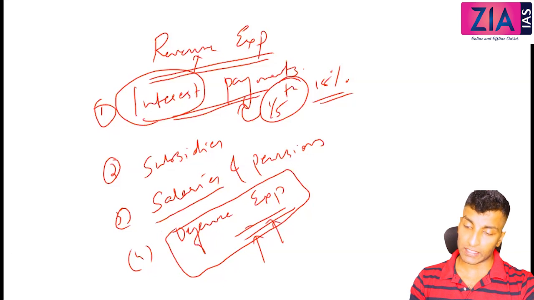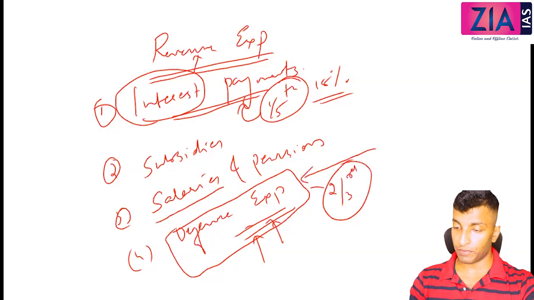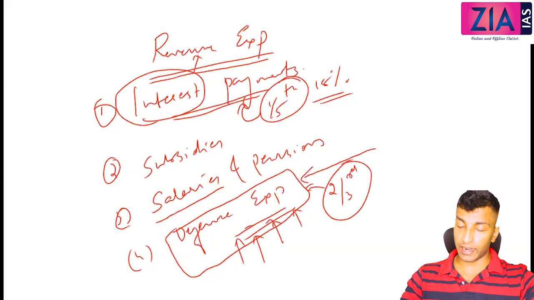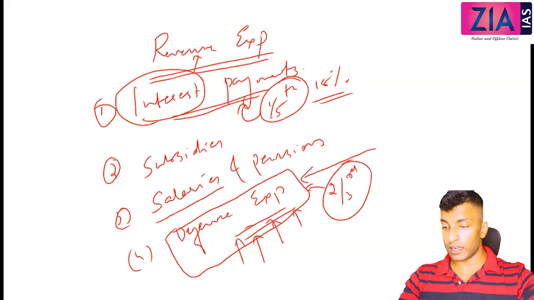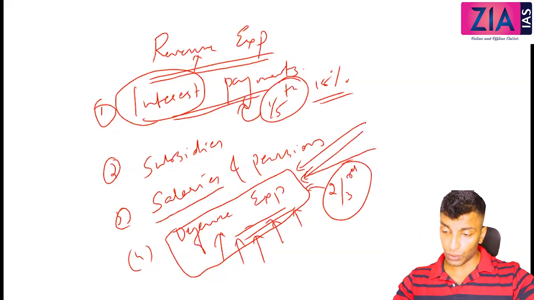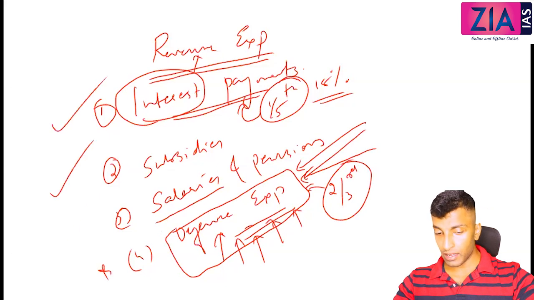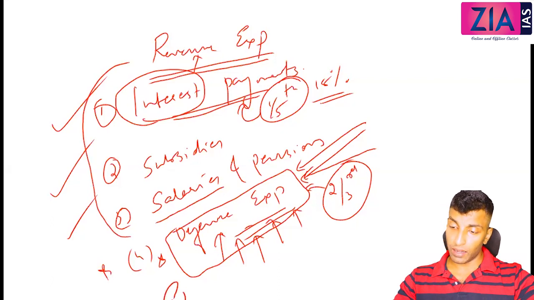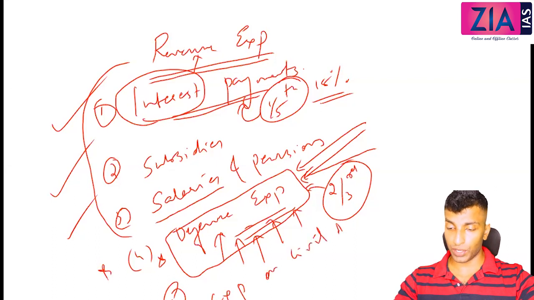See here, when we talk about defense expenditure, you may think that infrastructure is also there, right? But the major part is revenue. So as per convention, defense expenditure is actually added under revenue because 2/3 of the defense expenditure is part of revenue expenditure. Some infrastructure is also there, but entire defense expenditure is coming under revenue expenditure. So there should not be any confusion here. This is something which you need to remember. All these you can connect logically.